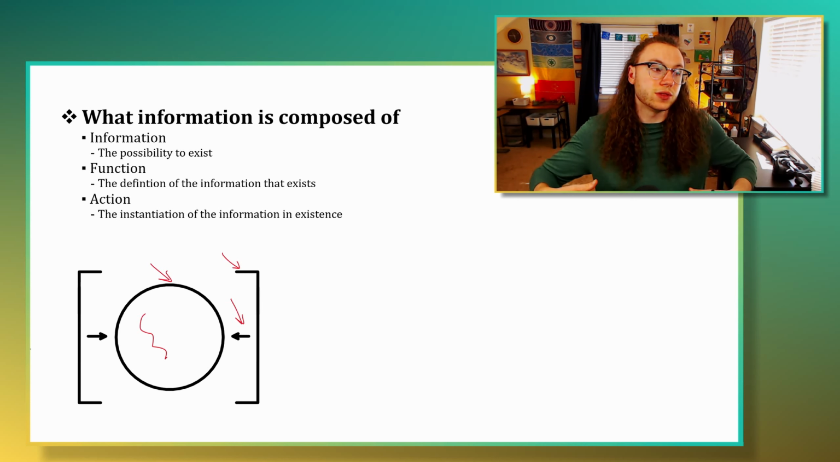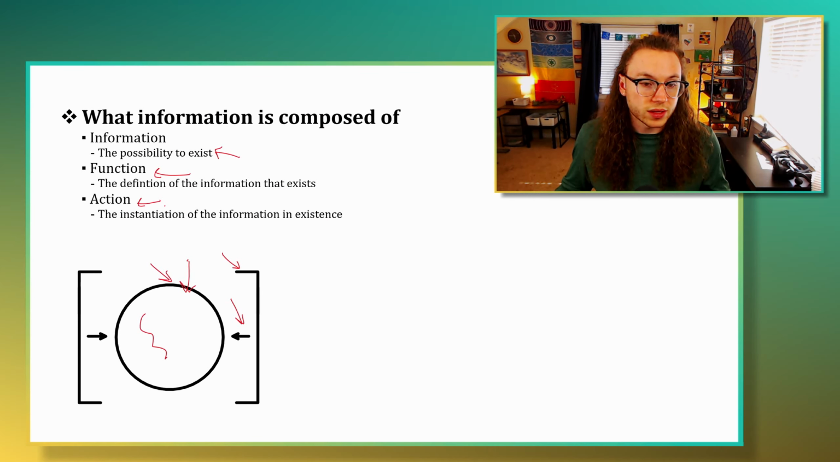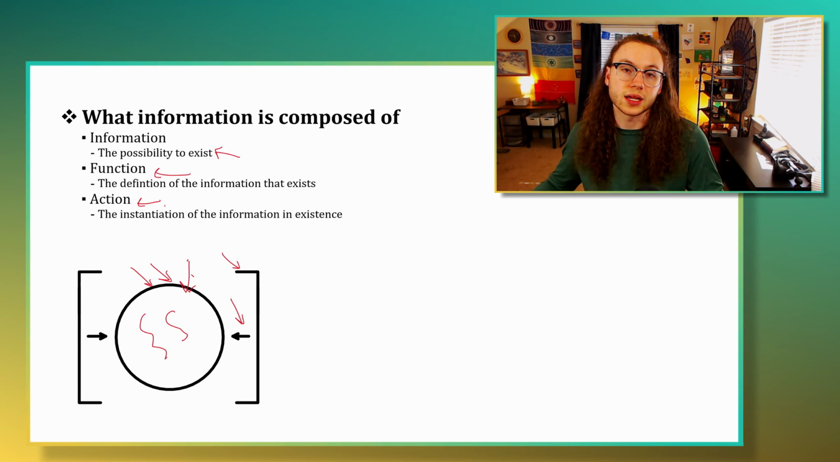So that's to say that if there is some information, it has the possibility of existing within the content of reality. If it's possible for that information to exist within reality, then it has some kind of function that distinguishes it from the rest of the content of reality. And then finally, if it's possible for a category of information to exist, and it's defined as having some kind of function, then if it does exist, it's going to have some kind of action that performs that function. It is implemented within the content of existence. We can find it as we are operating through the content of existence.